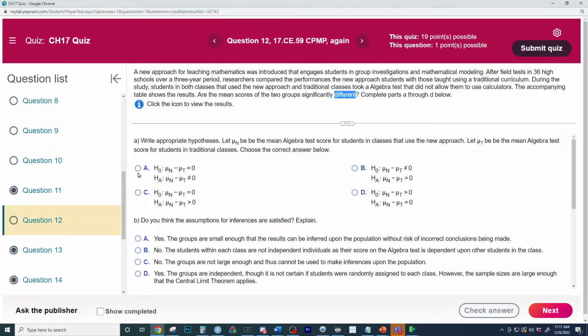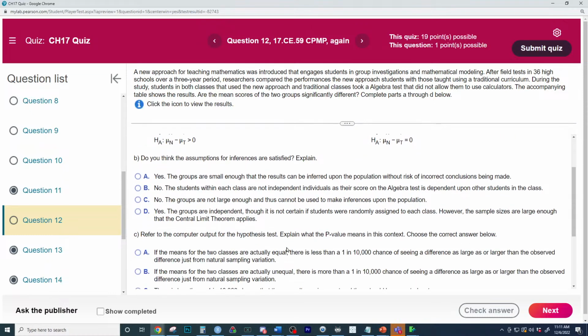Which of these is the right answer, A, B, C, or D? They want to see if there is a difference. Which one do you think? A, because the null is that there is no difference, and the alternative is that there is a difference. So the null hypothesis is that the difference is equal to 0, and the alternative would be that the difference is not equal to 0.